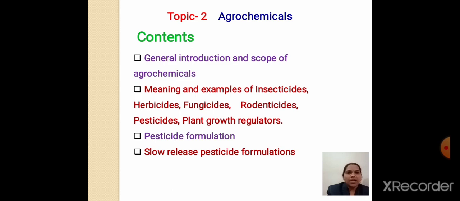Then what is slow release pesticide formulation? After applying to the plant, it shows its effect after some time. It releases the pesticide after a certain time and hence it is called slow release pesticide formulation.